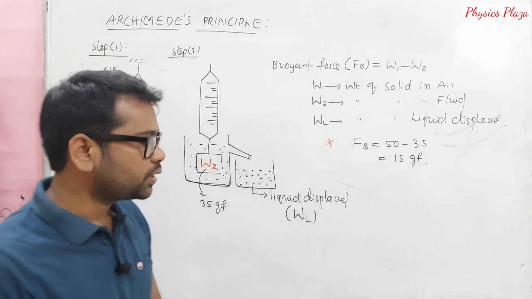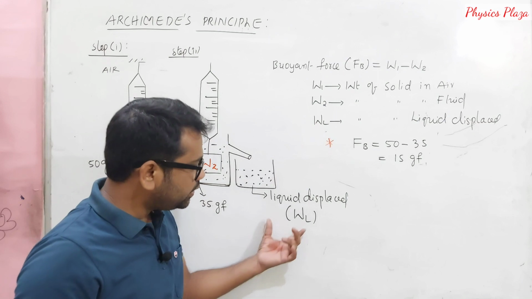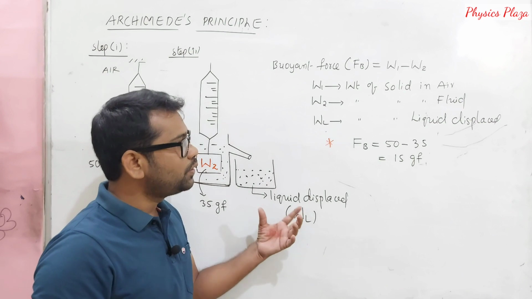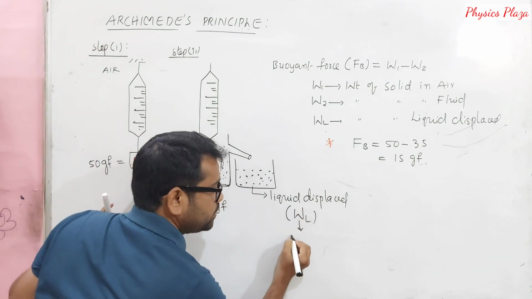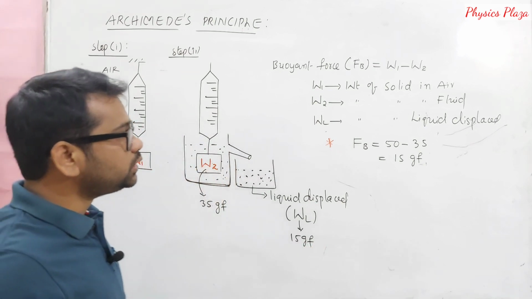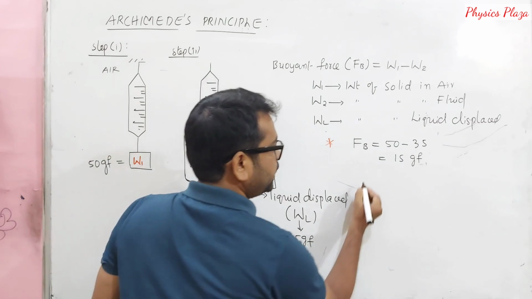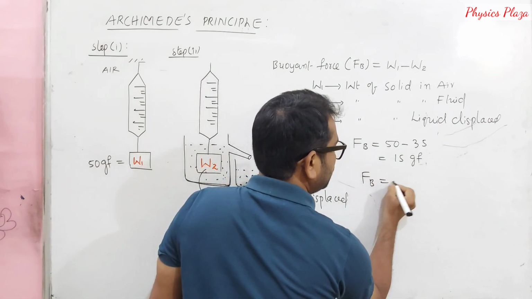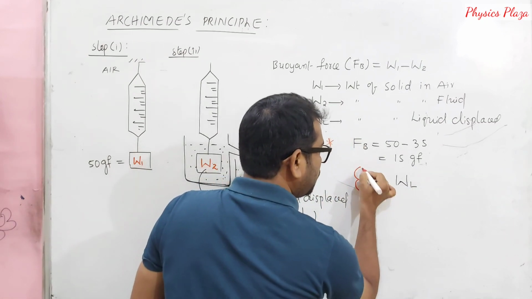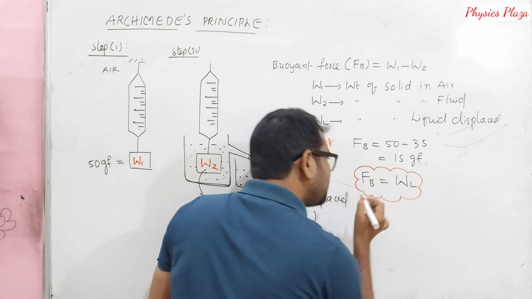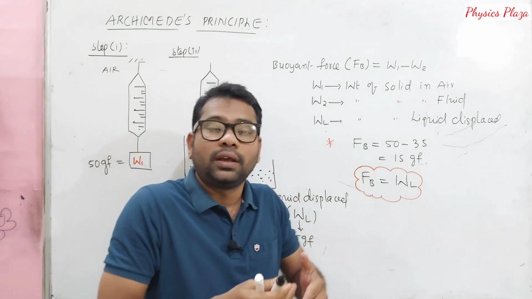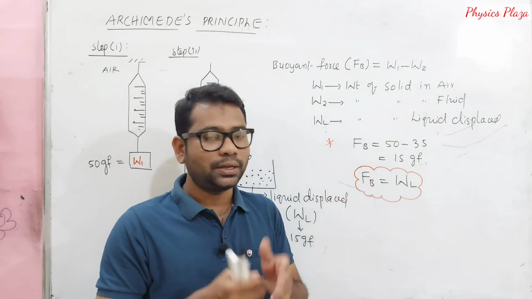Fine. And at the other end, children, here we have the weight of the liquid also. When we measure this, we will notice that it has 15 gram force, surprisingly. Which means what, children? The buoyant force is equal to the weight of the liquid displaced. This is the conclusion of Archimedes principle. Here two parts are there.